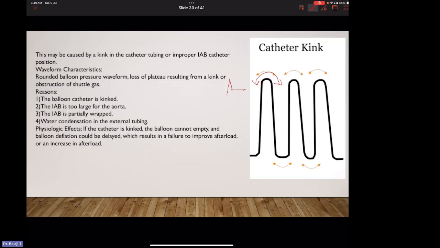Reasons: the balloon catheter may be kinked. The IABP is too large for the aorta. The IABP is partially wrapped. Water condensation in external tubing. Most commonly, this type of waveform is seen because of a catheter kink. The catheter is most commonly kinked at the insertion site. Physiologic effects: if the catheter is kinked, the balloon cannot empty, and balloon deflation could be delayed, which results in failure to improve afterload or an increase in afterload.